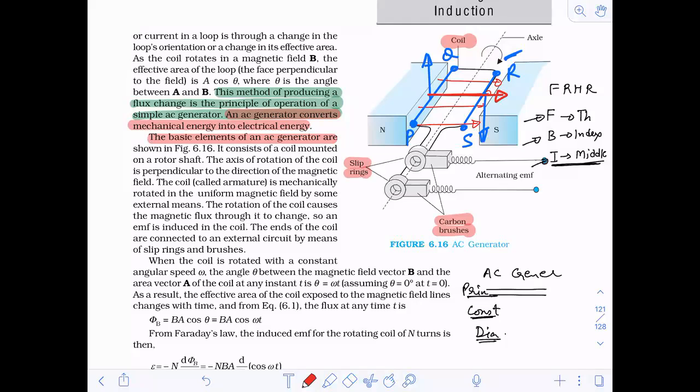Align all the three fingers such that your thumb is in the direction of force, and your index finger is in this direction. Where is the direction of current? You have to tell me, either it's P to Q or Q to P. Yes.